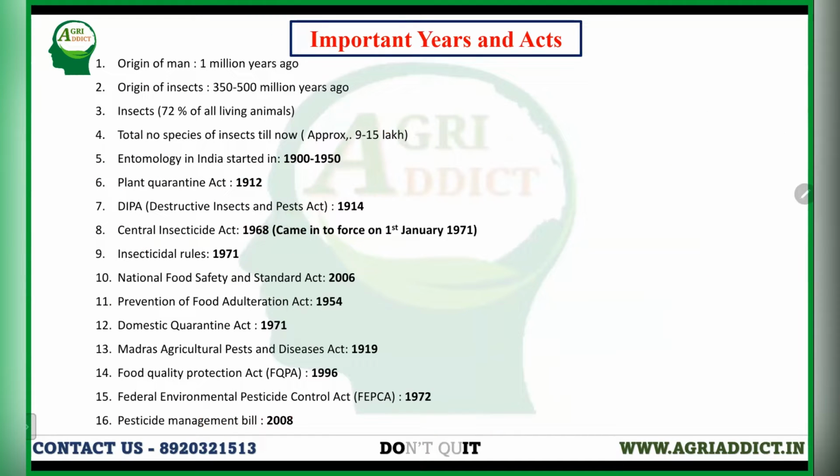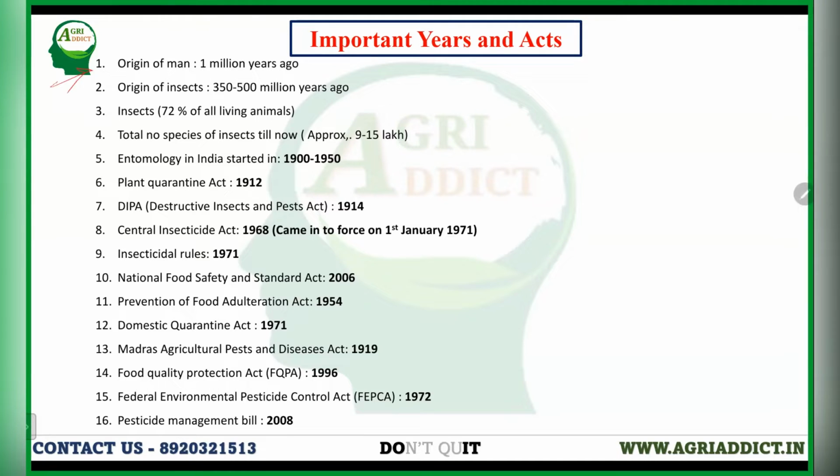Next, different important years and acts. This part is somewhat difficult to remember, so you need to read this portion more than three or four times, because if you don't revise this portion, it will be easily forgotten. So try to revise it as many times as possible.